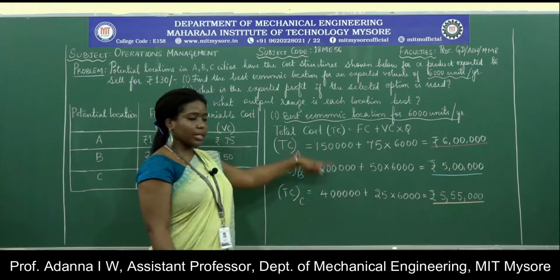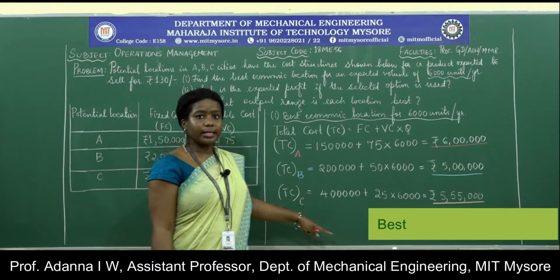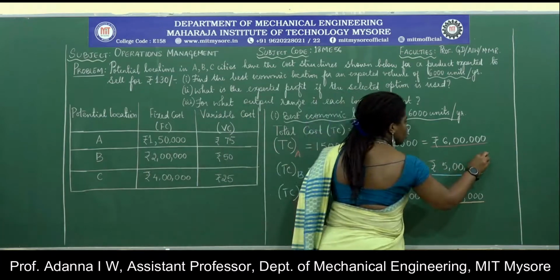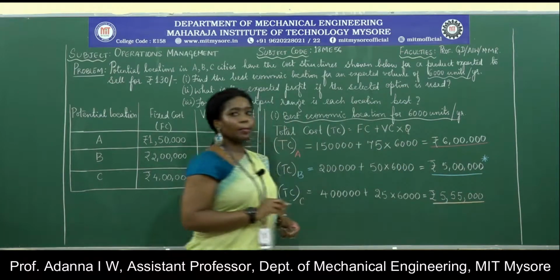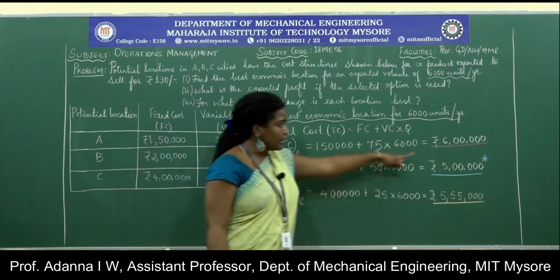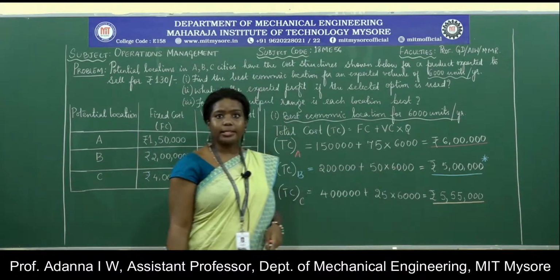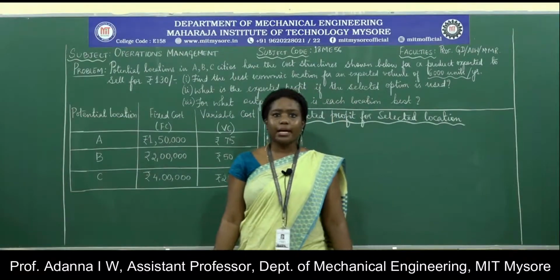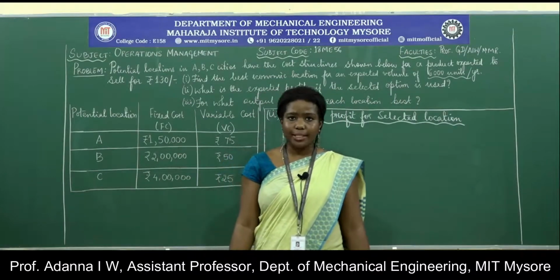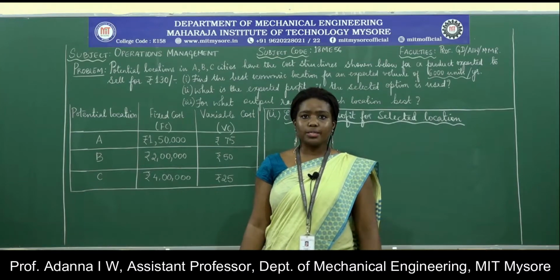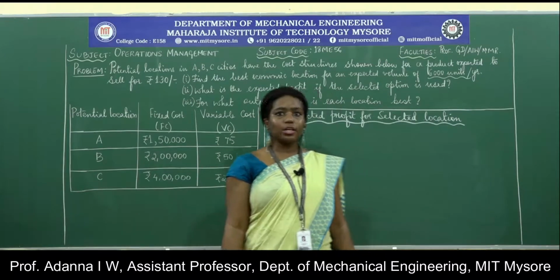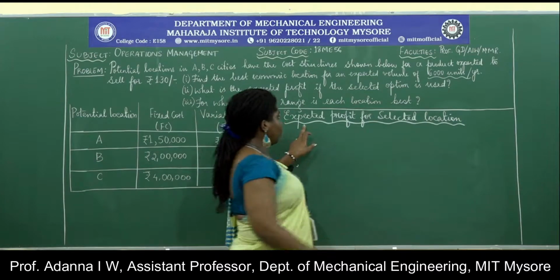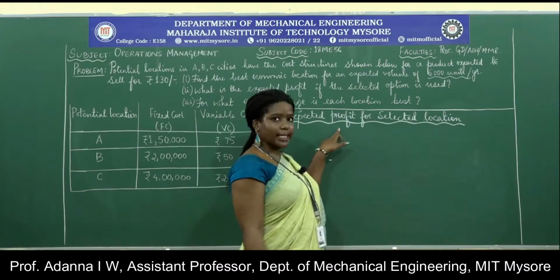Among these three locations, we have found that the least cost that we incur is at location B. So we choose location B to be the best location because it has the least total cost for the same number of units being produced. From the previous question, we observed that the best location is location B. So if we choose location B as the location where we are going to set up the factory, we need to find out the expected profit for the selected location.